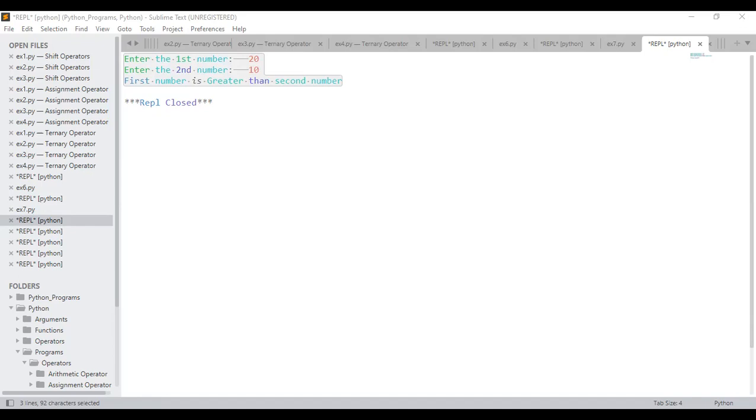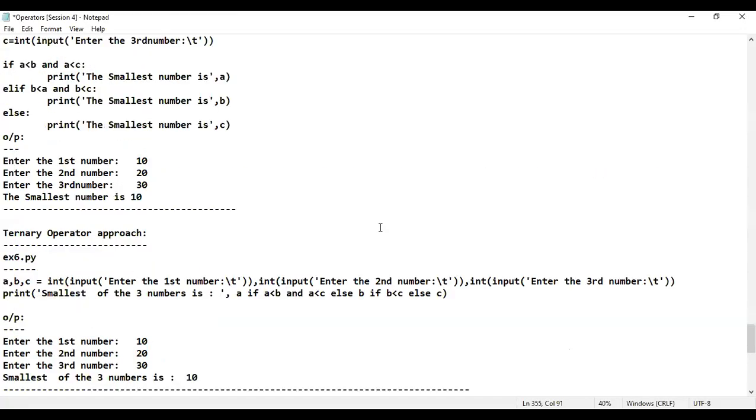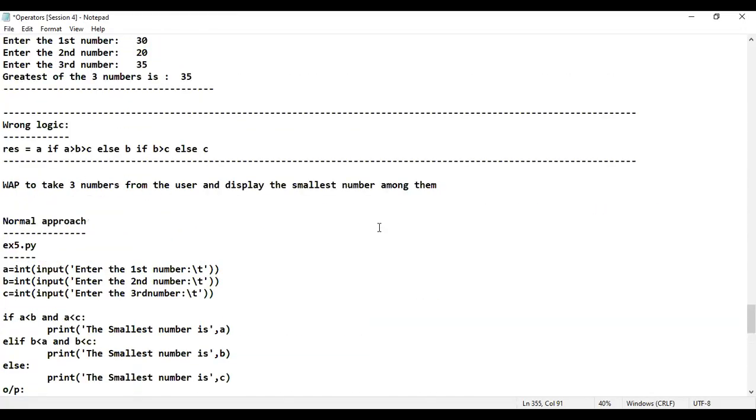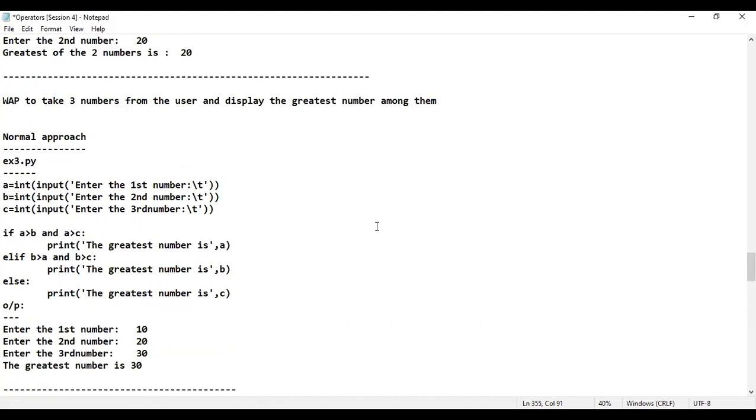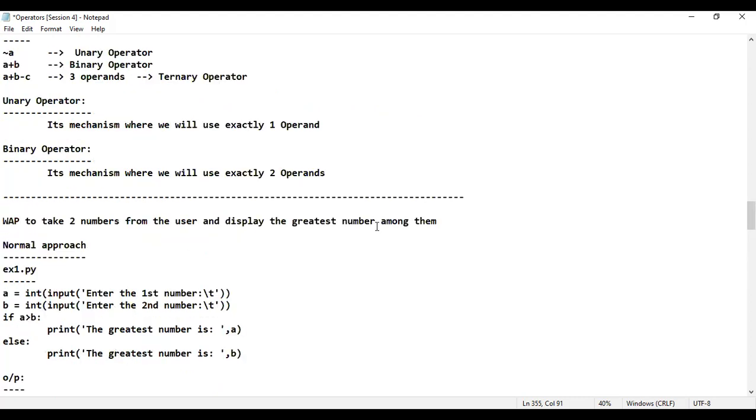Now, successfully you have learned ternary operator. Guys, this ternary operator approach most often we'll be using in the advanced Python level. Please try to learn this. It's very important.